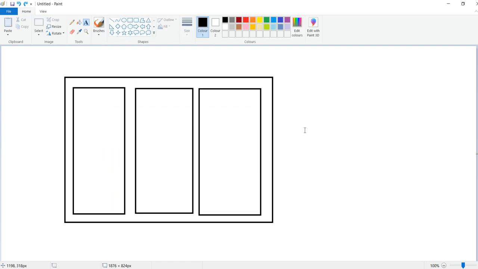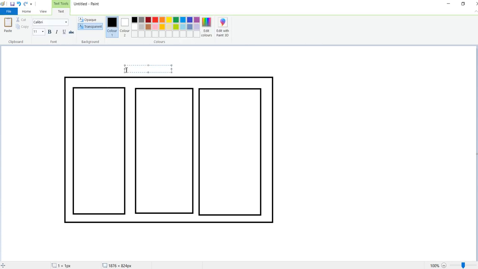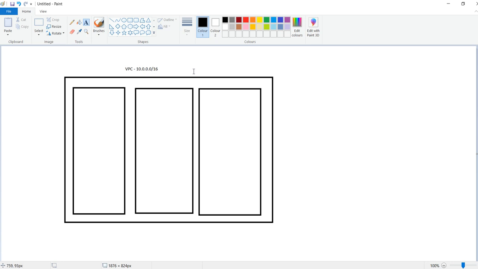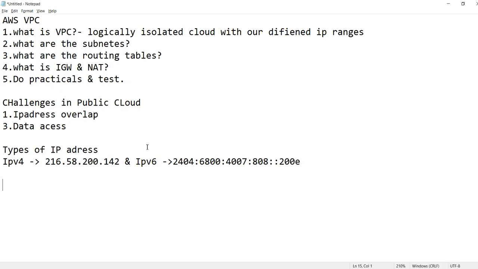Assume I have created my VPC. Assume this is my VPC. I need to give my VPC an address range, so I'm going with 10.0.0.0/16. This is what we will call the CIDR. /16 is my CIDR. What is CIDR? Classless Inter-Domain Routing. CIDR.